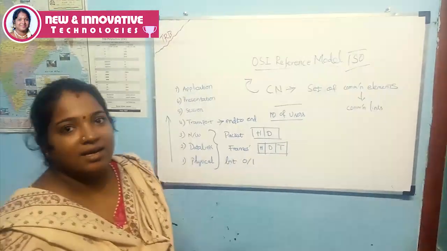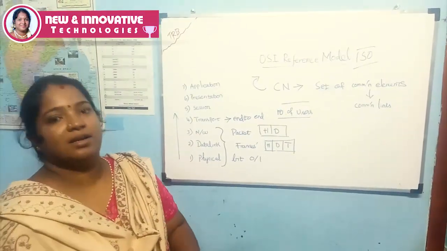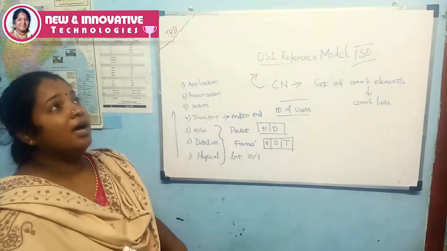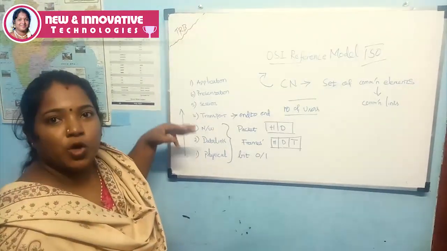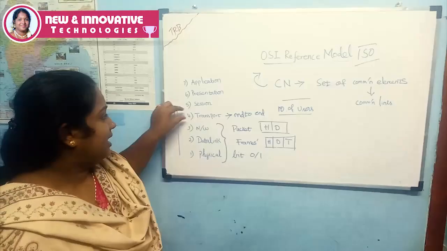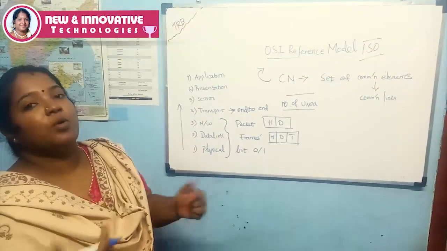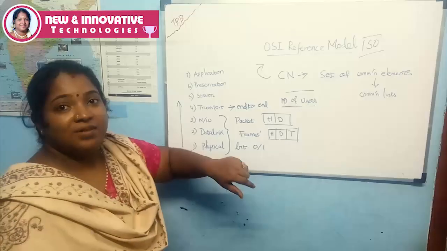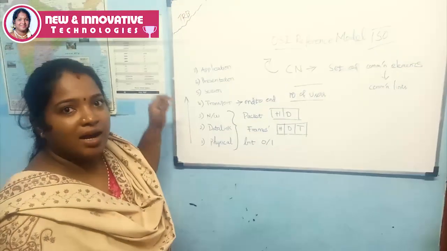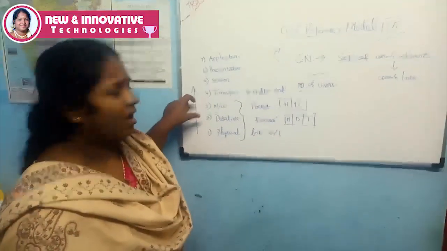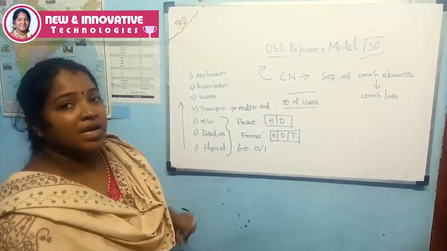In this transport layer, we have to use a connection or connection-oriented transmission medium. For every layer, different protocols may be used. In the transport layer we have to use either TCP or UDP. After that we will explain all the protocols used in the layers.